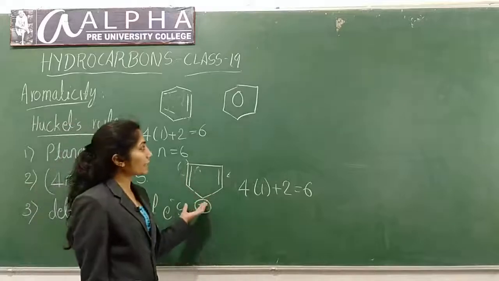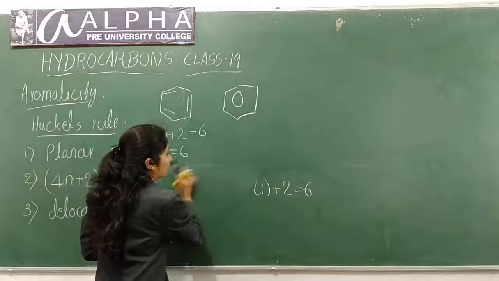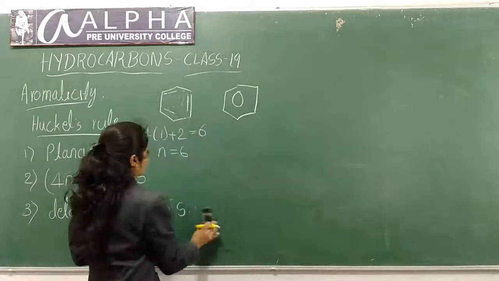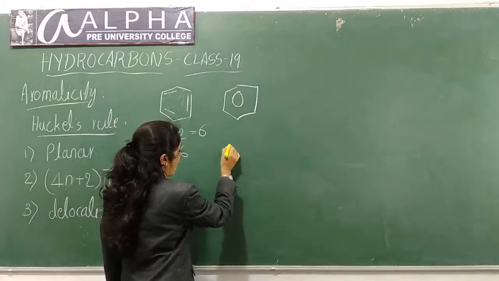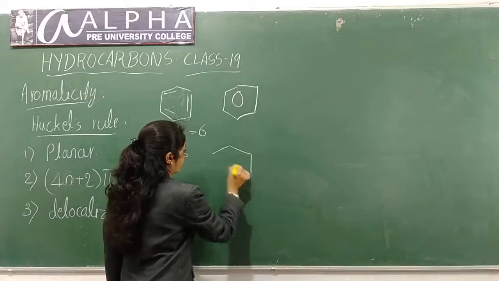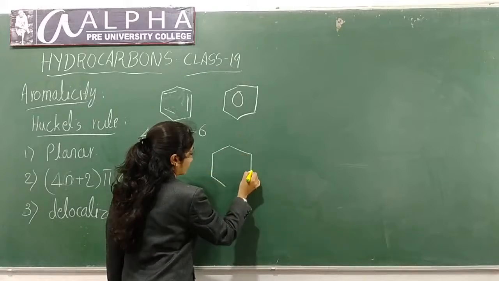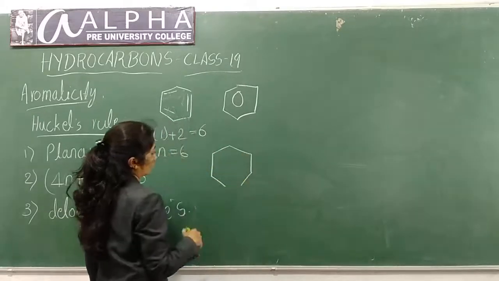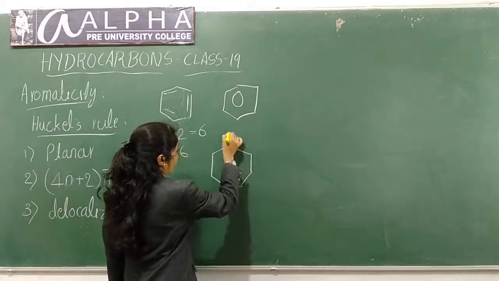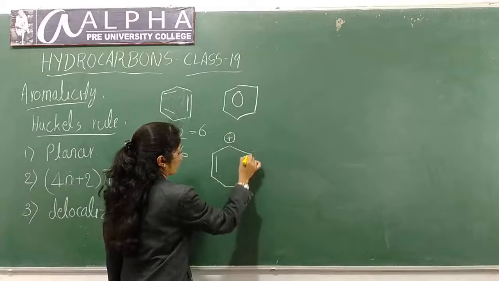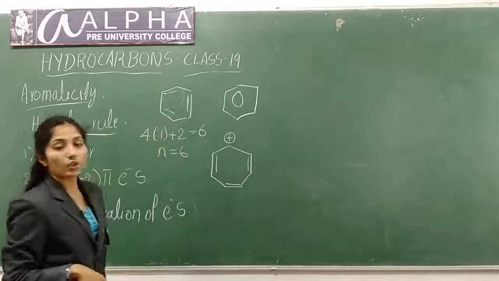Okay. Now let us consider one more compound, cycloheptatrienyl cation. This is also aromatic in nature.